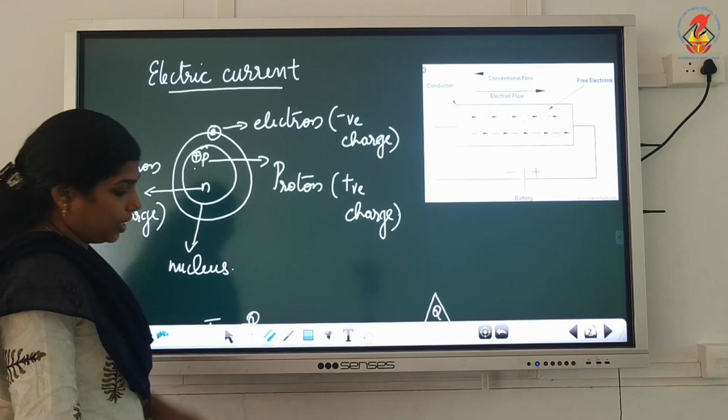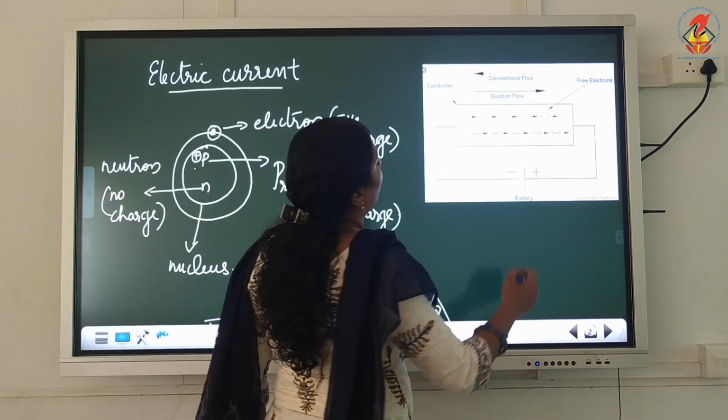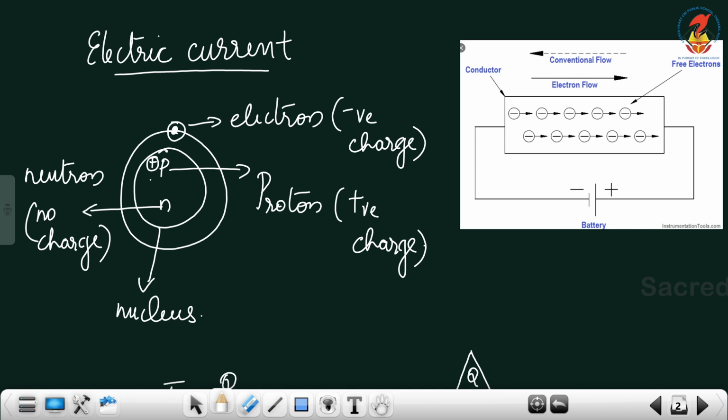Here you can see this is the direction of conventional current, that is from the positive terminal of the battery to the negative terminal of the battery. Electronic current will flow from the negative terminal of the battery to the positive terminal of the battery. That is electronic current.